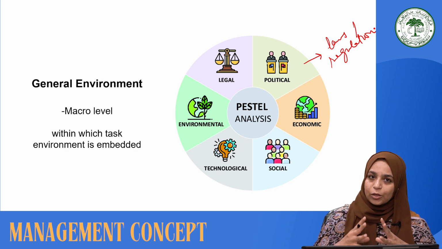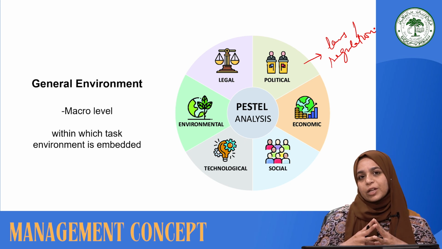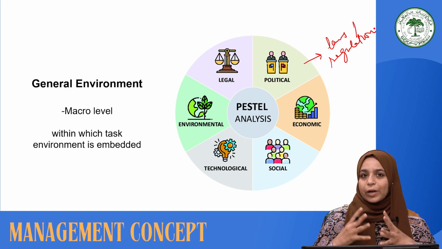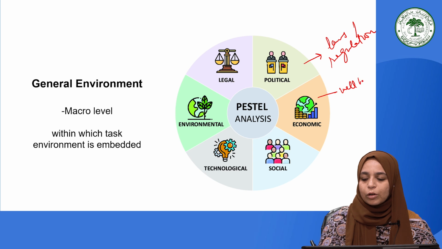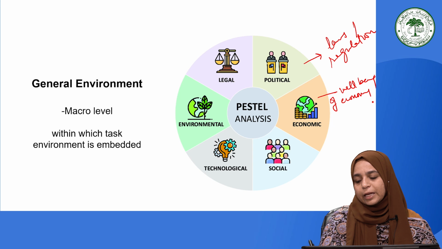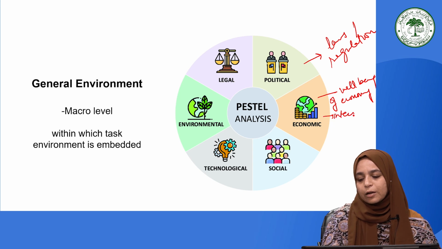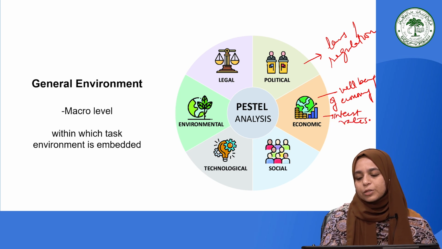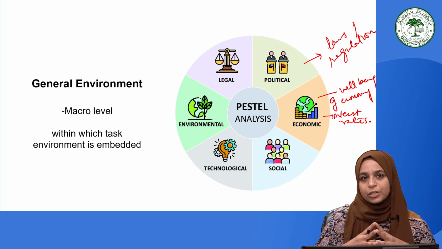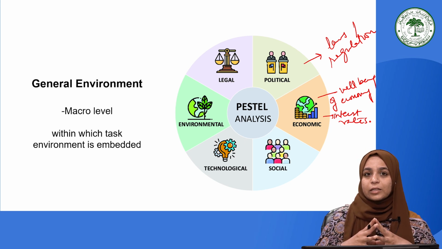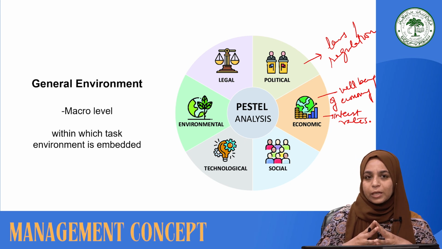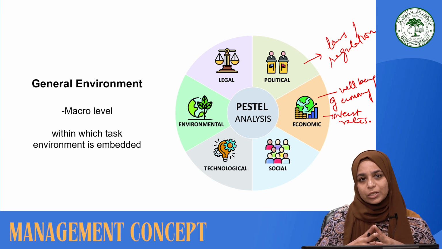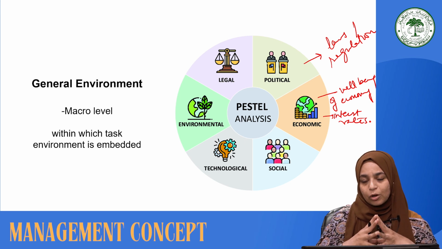Now the other component is economic factors. Economic factors are those factors that define the well-being of the economy of a nation. The economic growth of an economy, its well-being, is understood through certain elements, such as the interest rates followed for lending and accepting deposits. Interest rates will affect the decision making of firms in trade between their suppliers, clients, and investors. So these decisions are dependent upon the economic factors.